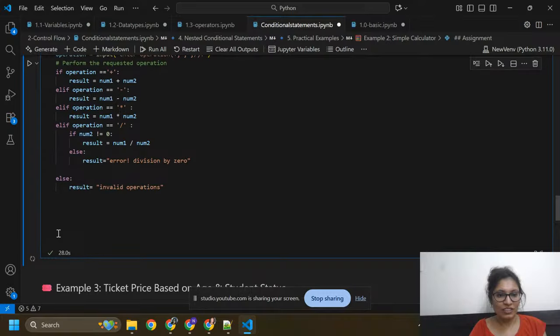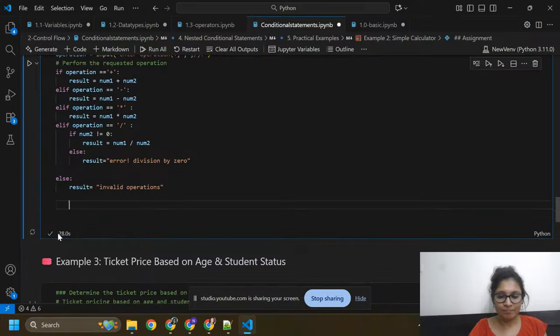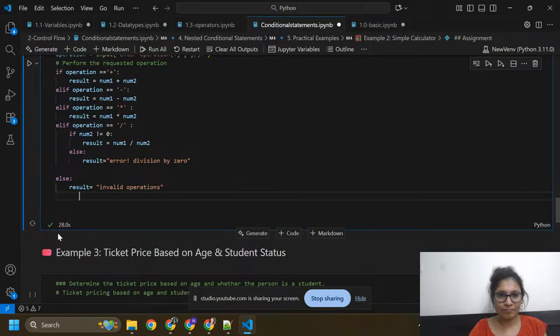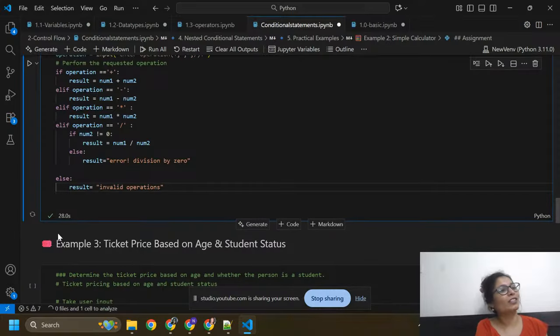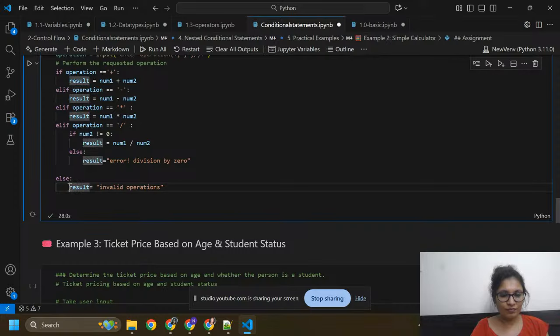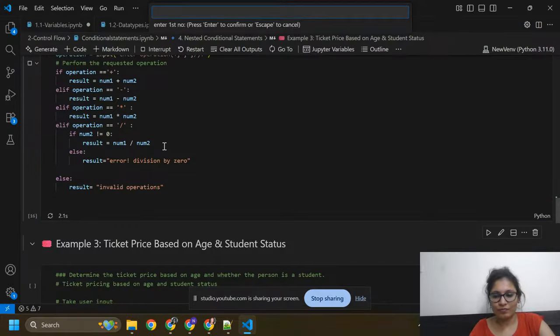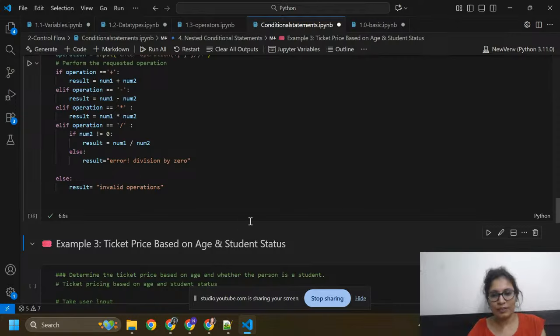Here I haven't got any output. Okay, because I haven't printed invalid operations. Okay, wait a minute.